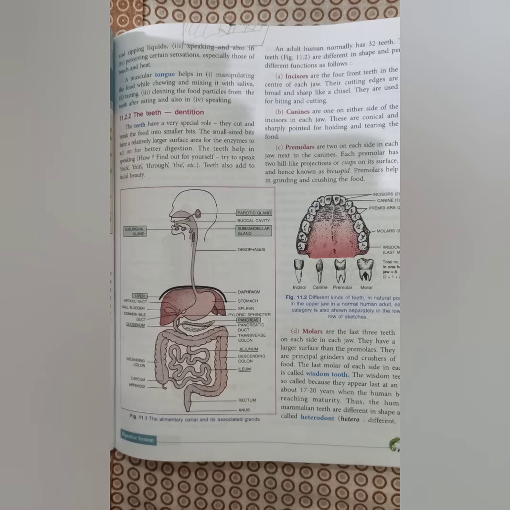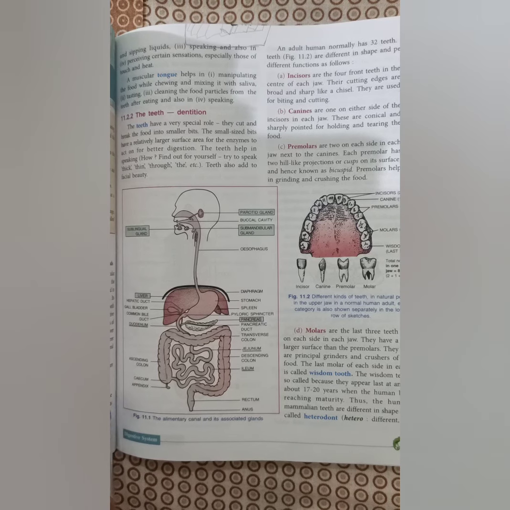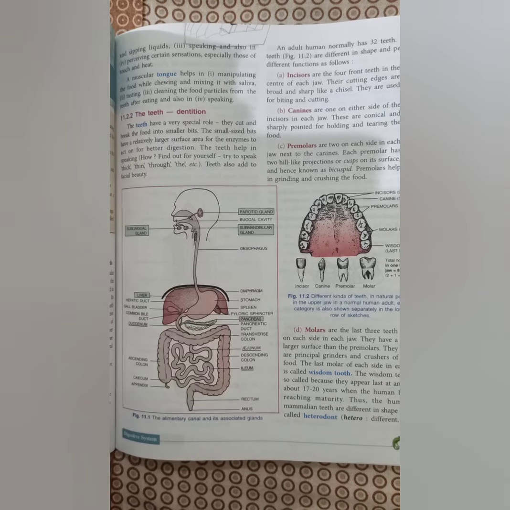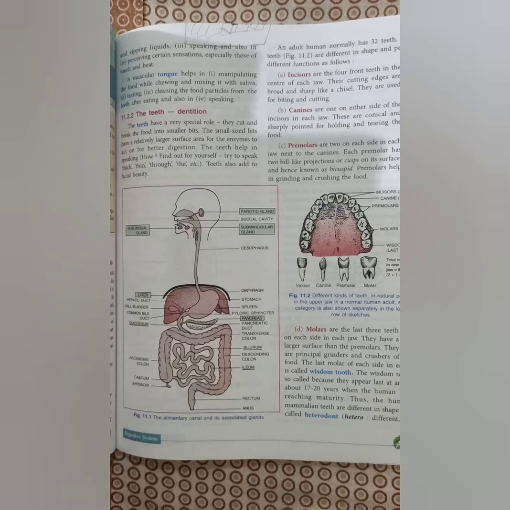And children, I want to remind you that the wisdom tooth serves as one of the vestigial organs these days. It is not properly helping in digestion. So the human or mammalian teeth are different in shape, and therefore they are called heterodont, because all the teeth have different shapes. That's why they are known as heterodonts.